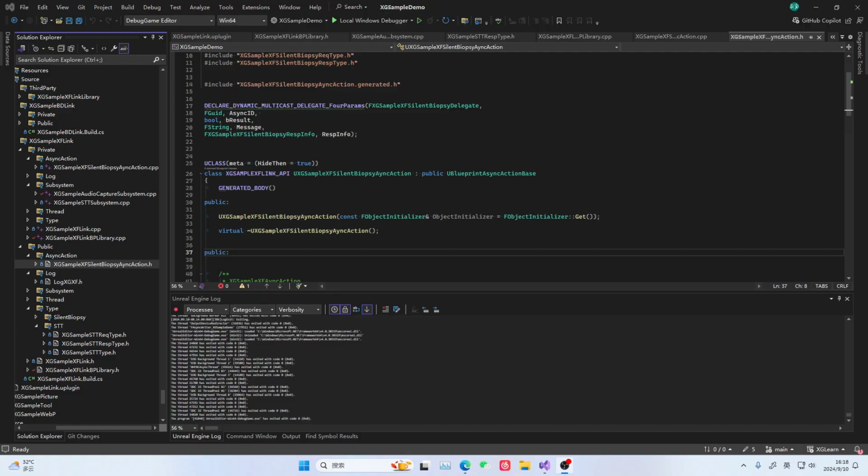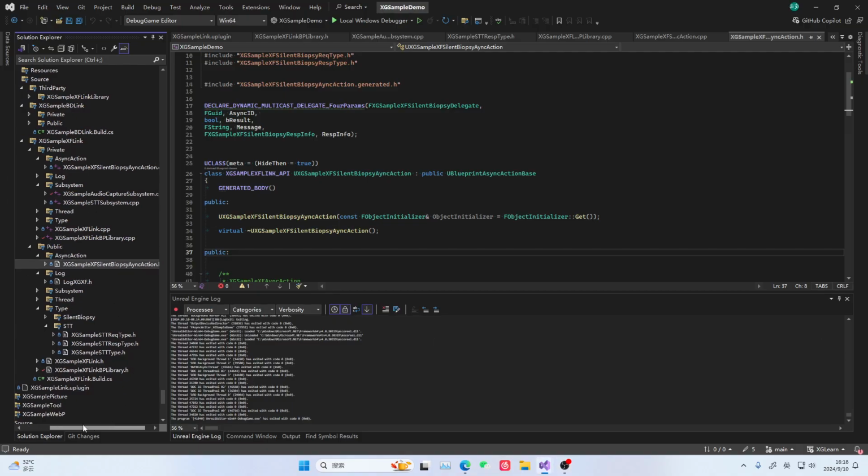Okay, in this lesson, we'll build the framework together. You've all built this framework many times before, and we've done it together many times as well. This time, we're using the async action approach. Why use this approach?